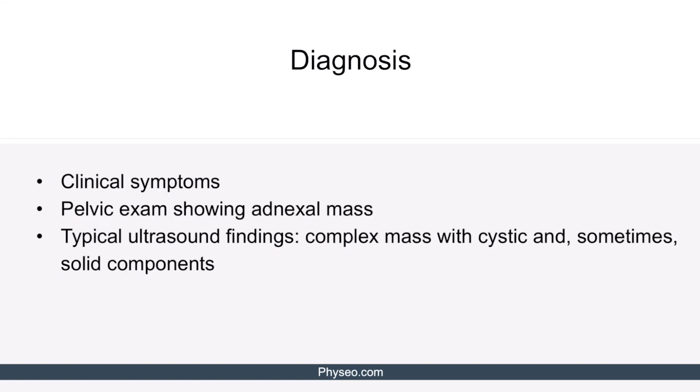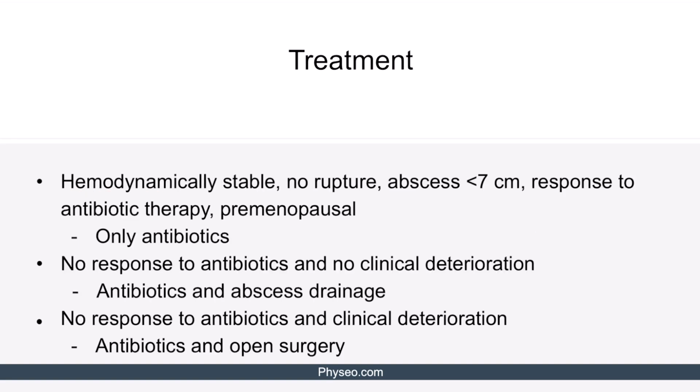Okay, moving on to diagnosis. Diagnosis of tubo-ovarian abscess is based on the combination of clinical symptoms, pelvic exam showing an adnexal mass, and the typical ultrasound findings of a complex mass with cystic and sometimes solid components. Treatment of TOA depends on the patient's clinical course and characteristics.